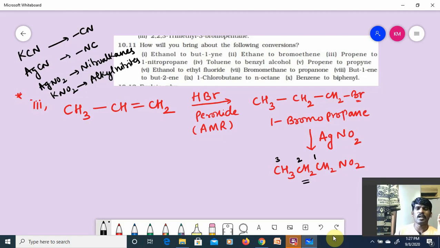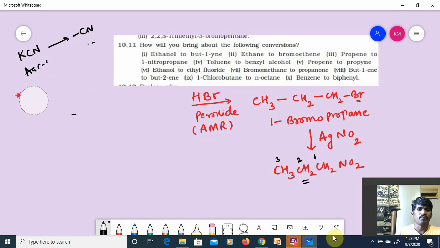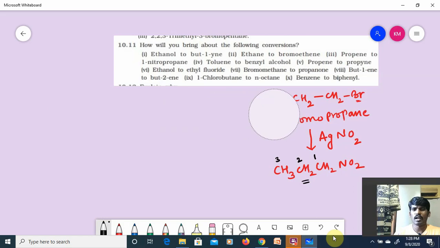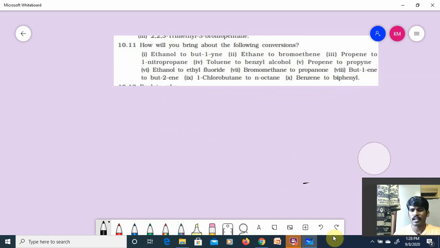Third one, propene to 1-nitropropane. The conversion is clear, right? So we will move on to the next part. If it is clear, say yes. Understood the point? So it is the conversion from propene to 1-nitropropane. Hope you have understood this. We'll move on to the next part.